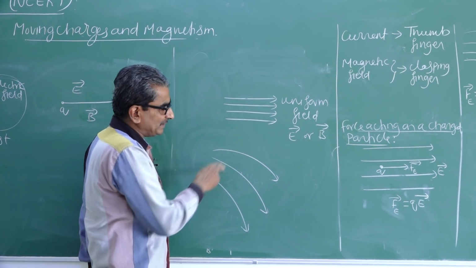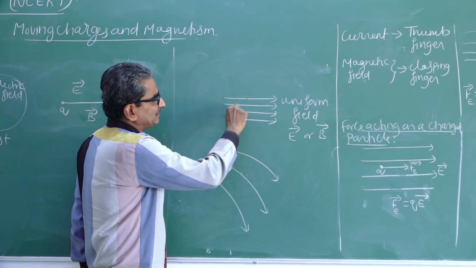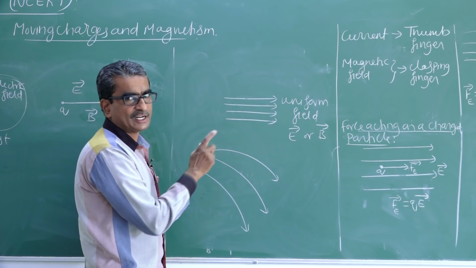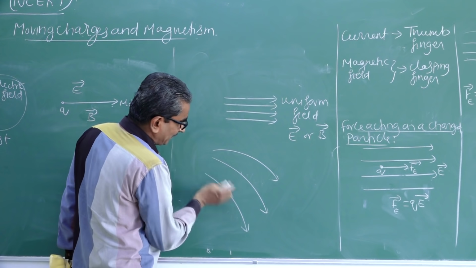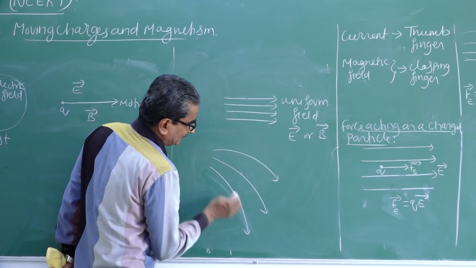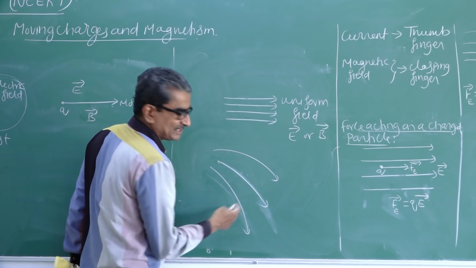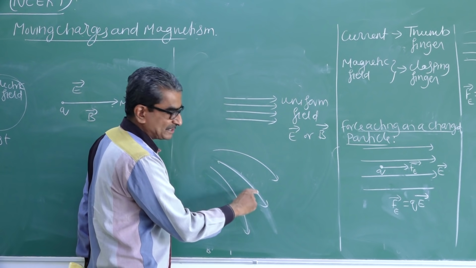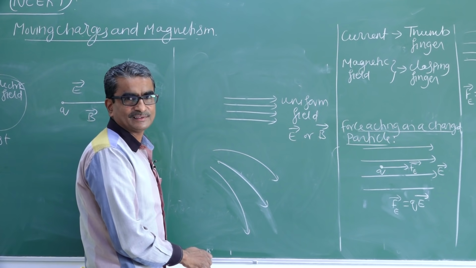What's the difference between these two figures? Here the space between any two lines remains the same, constant. It's not going to change. Here the space between the lines continuously changes. Look here, the space goes on increasing. Again the space between these two lines goes on increasing.